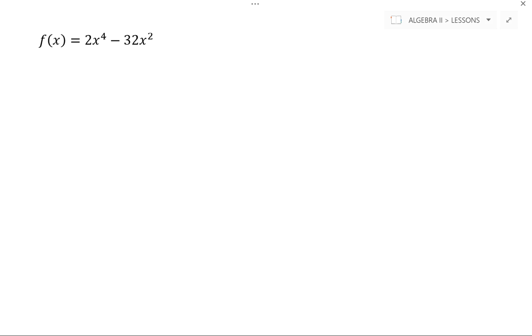So, first thing we need to find in order to graph the general shape of this polynomial is the end behavior. Well, we look at the term with the largest exponent value. That's 2x to the 4th. Because my power is 4, I know that both sides will look the same. It's either going to be up, up, or down, down. Because the coefficient in front of the x is positive, I know that my end behavior is going to be up, up.